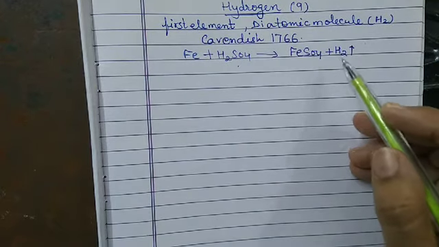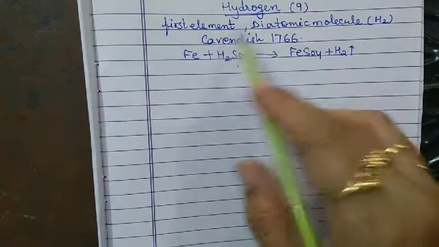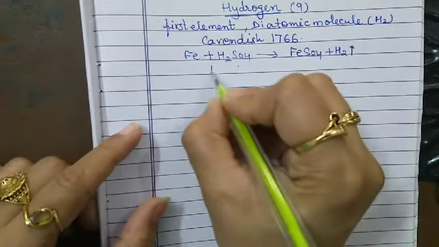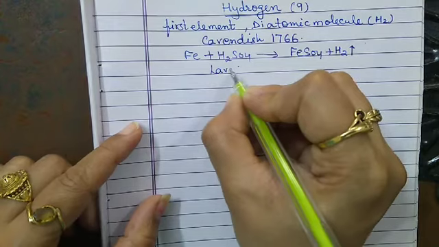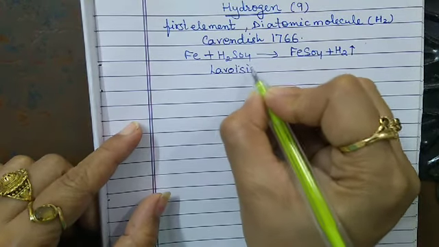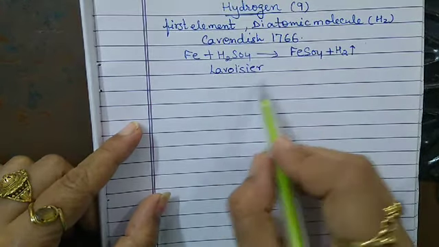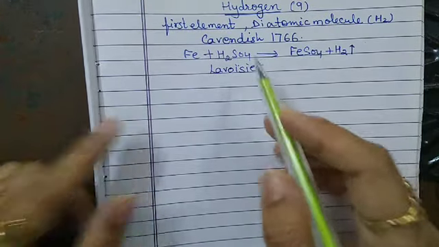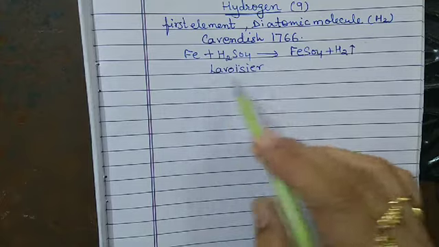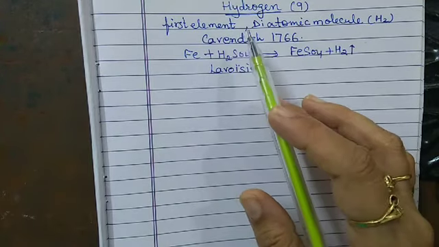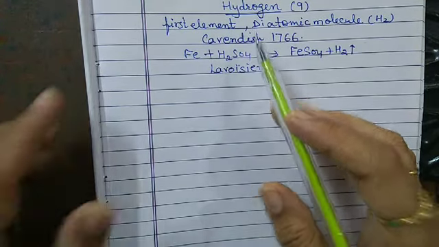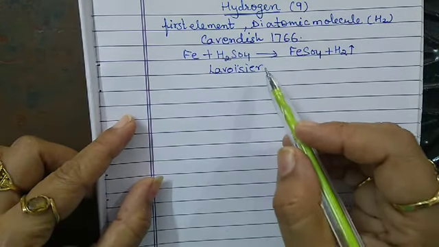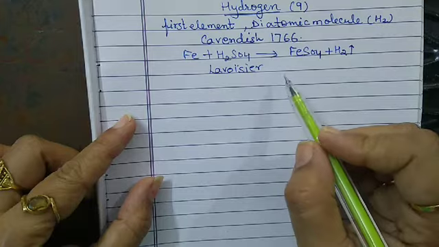Hydrogen was discovered by Cavendish, but its name was proposed by Lavoisier. Why did Lavoisier give it the name hydrogen? Because it produces water on burning with oxygen.